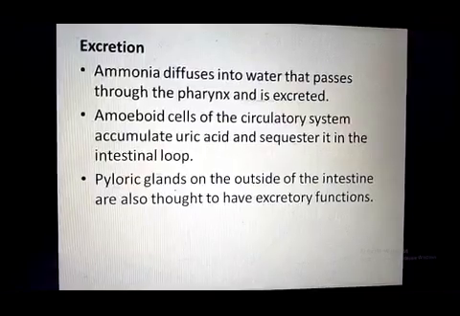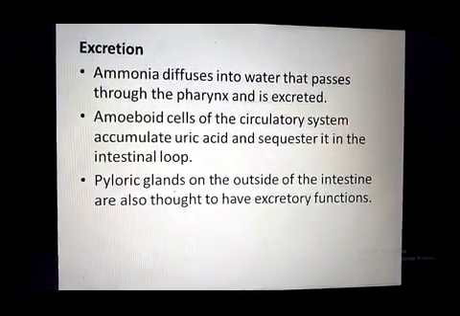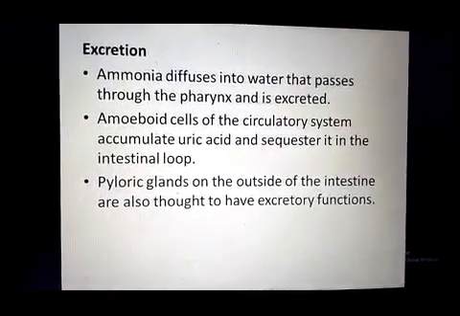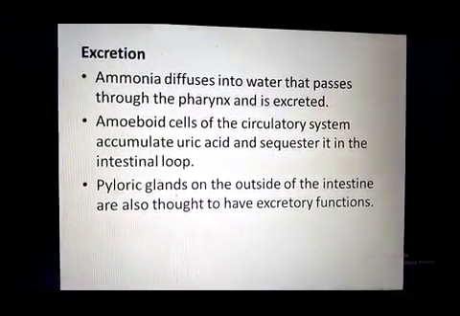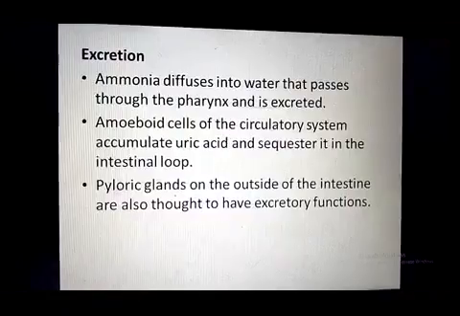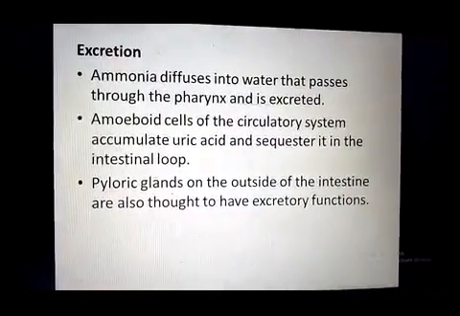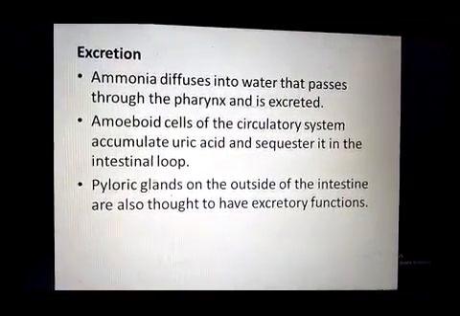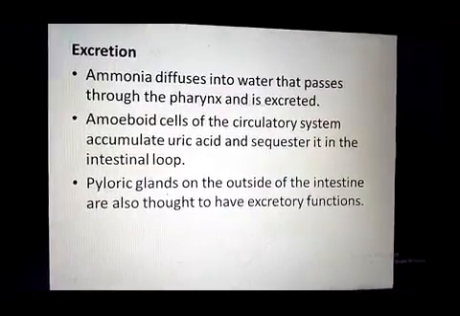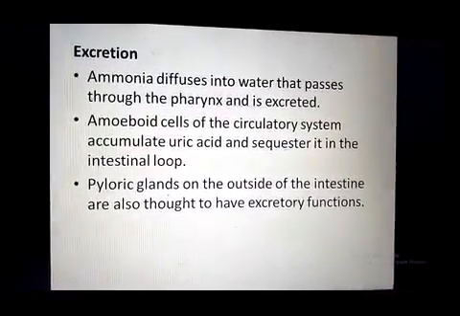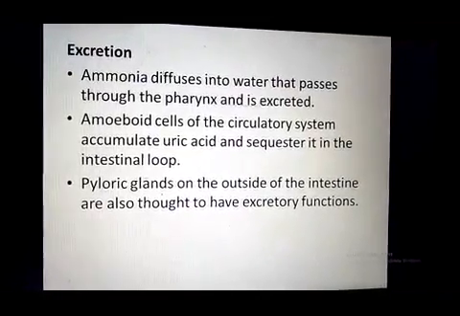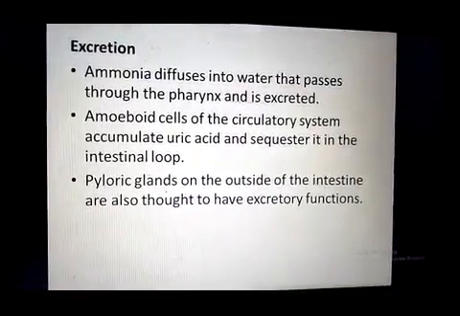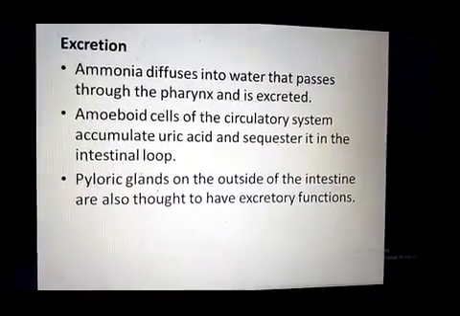Amoeboid cells also collect uric acid from the body. Amoeboid cells are present in the blood, so they collect the uric acid from the body and sequester it into the intestinal loop. And the pyloric gland, which is present outside the intestine, also helps in excretion.